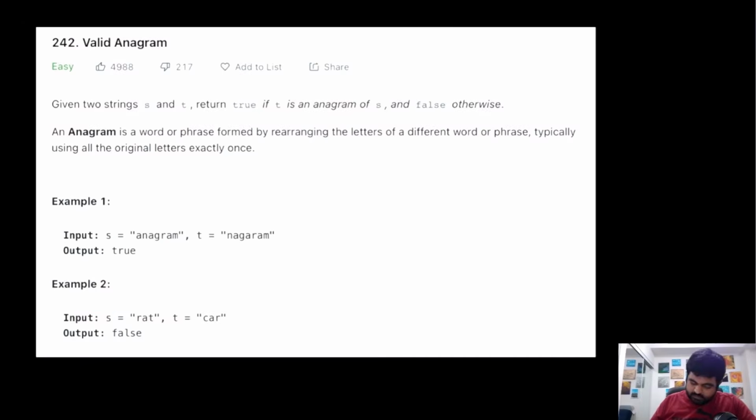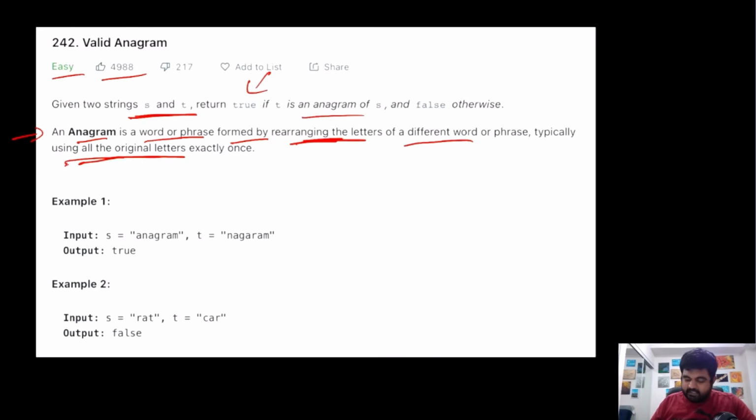So this is a LeetCode easy problem and also a very well liked problem. Basically we are given two strings s and t and we need to return true if they are anagrams of each other. If they are not anagrams, then we need to return false. Now first of all we have to understand what an anagram is. An anagram is basically a word or phrase that is formed by rearranging the letters and putting them in a different position, and typically we use all the original letters exactly once.